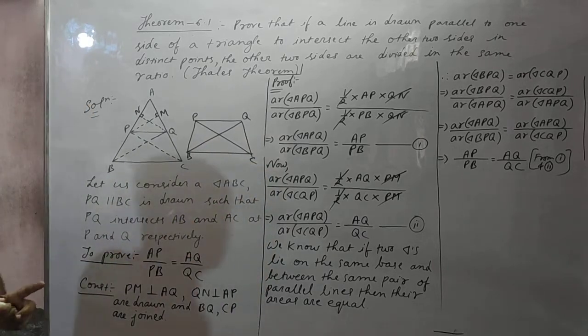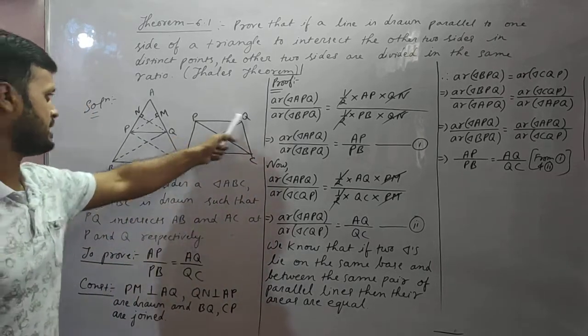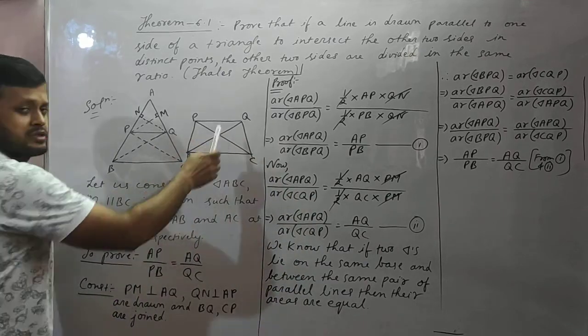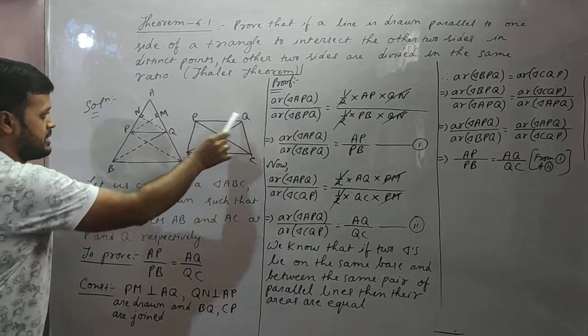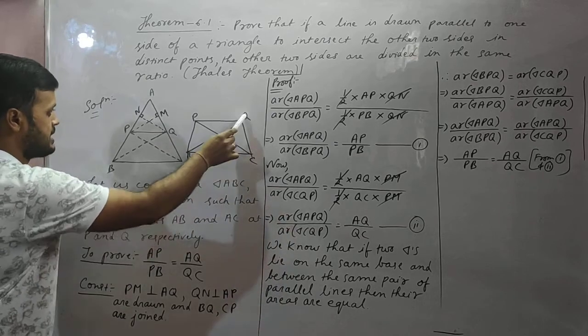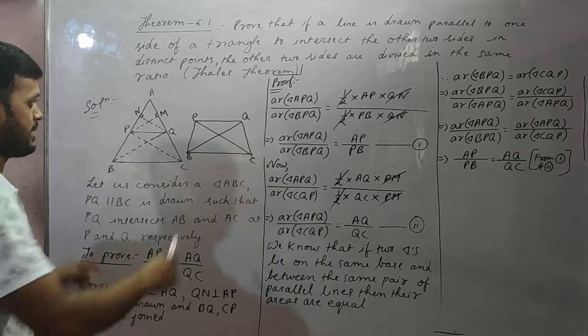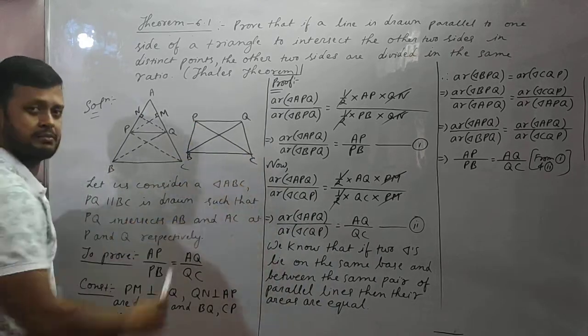Now you see BPQ, students. What is the base? PQ. Consider the triangle CQP. What is the base? PQ. And both the triangles lie between the same pair of parallel lines, one is PQ and the other one is BC.